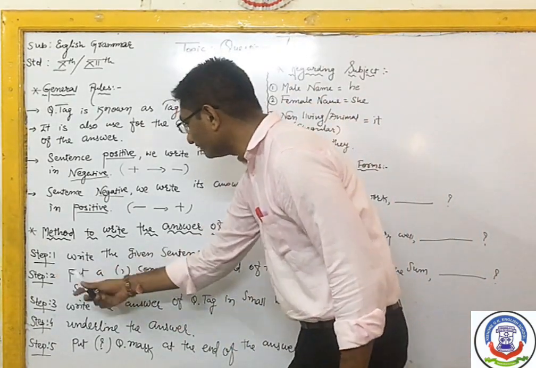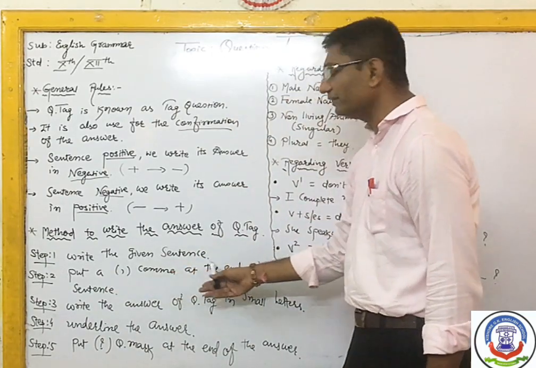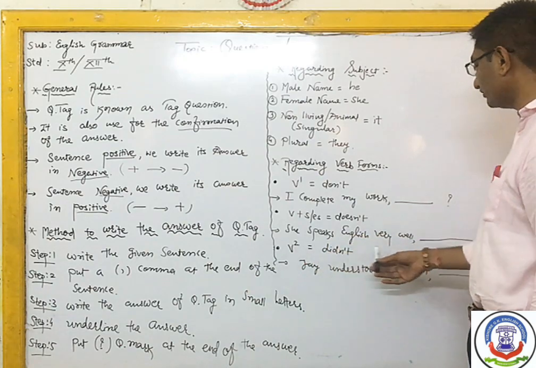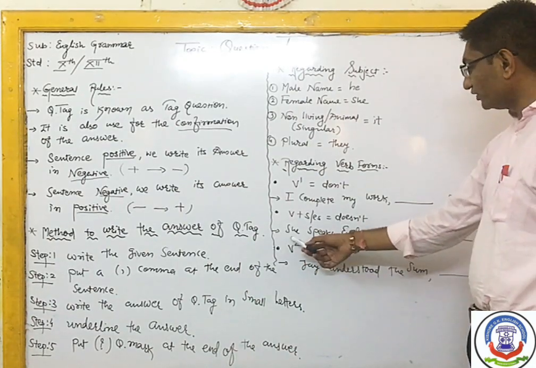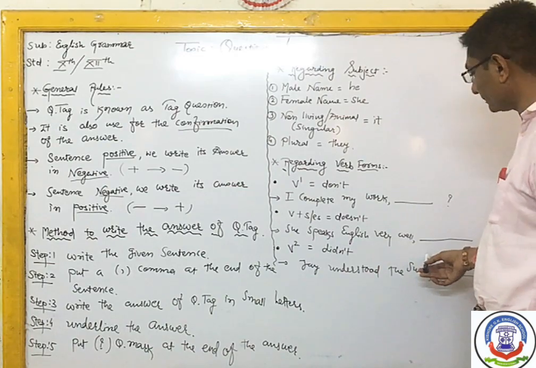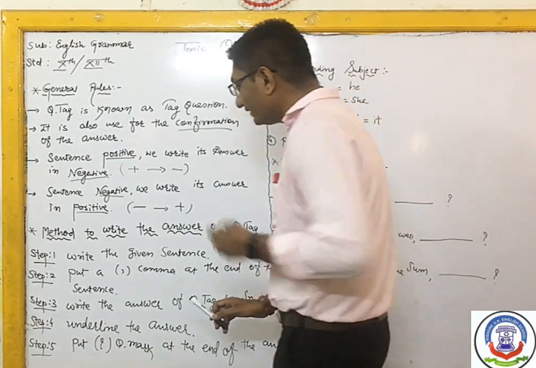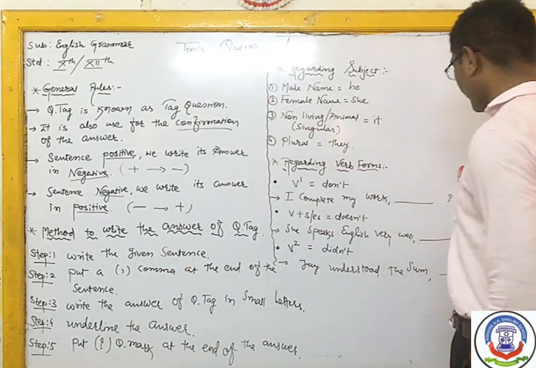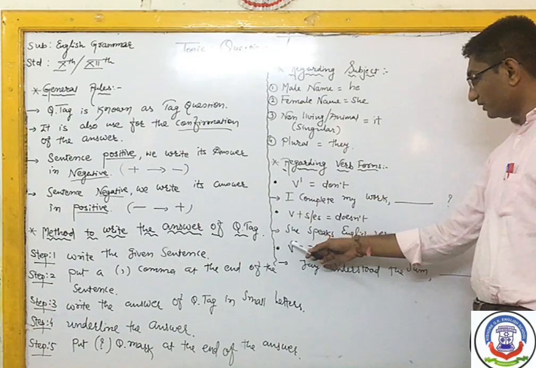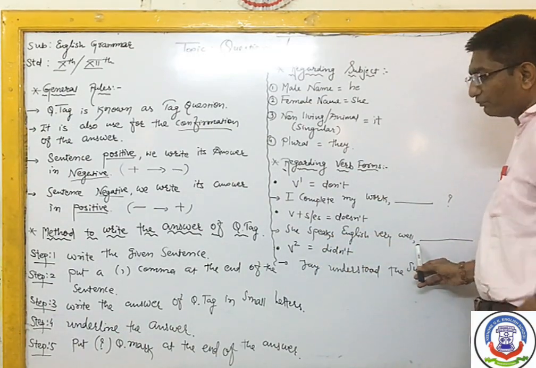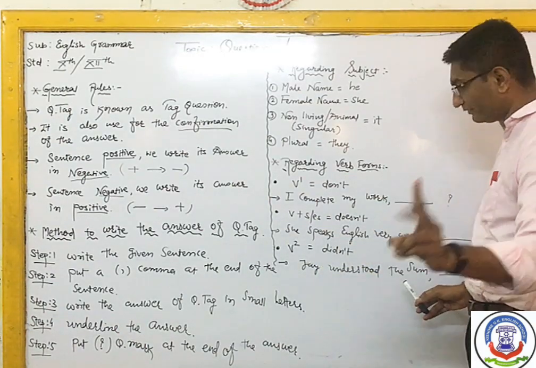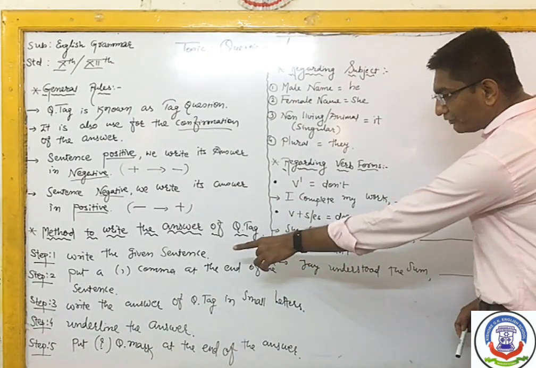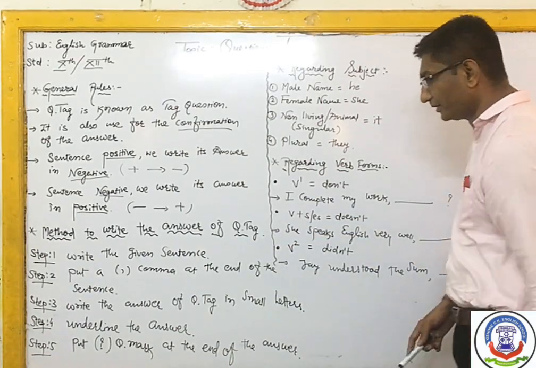See, step 1, write the given sentence. For example, I have written a sentence here: She speaks English very well. So this way you have to write the whole sentence first. Right. After writing the sentence, put a comma over here. See, I have also put a comma. Write the whole sentence, then put a comma. This is your second step. First step is to write the given sentence. Then second step is to put a comma over here.